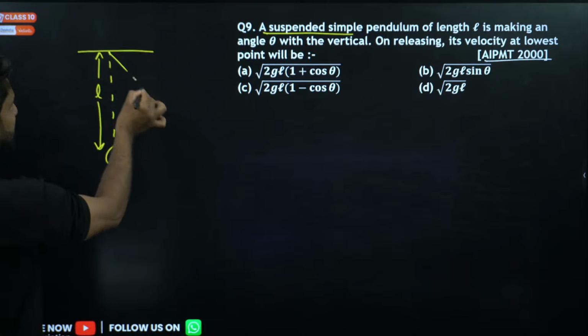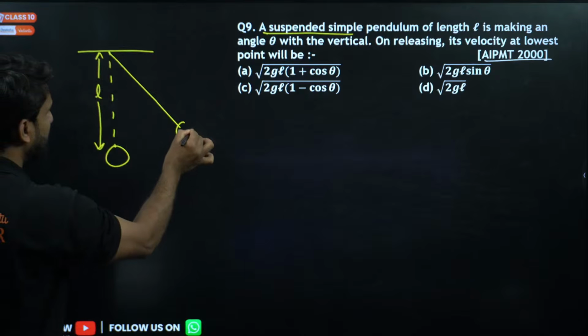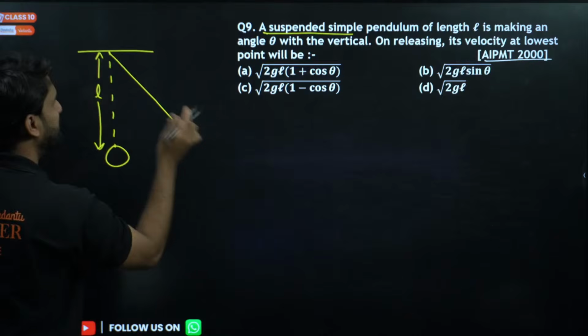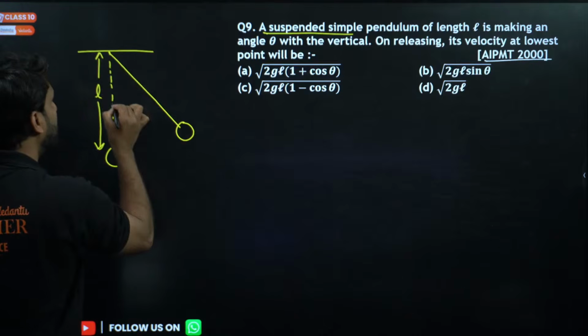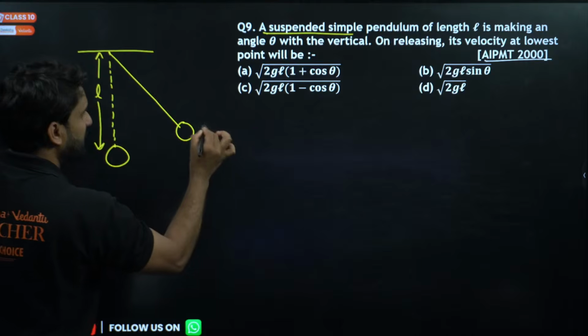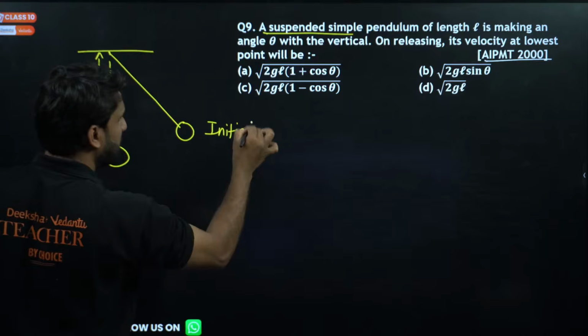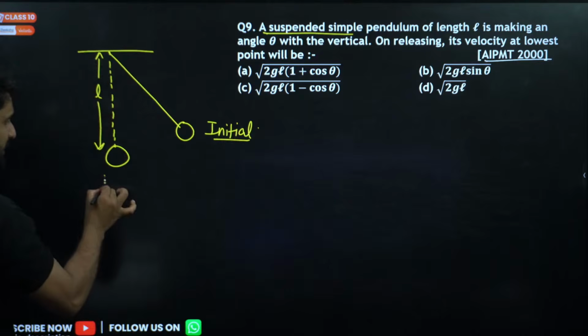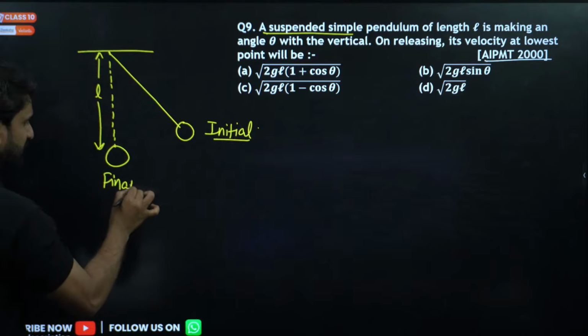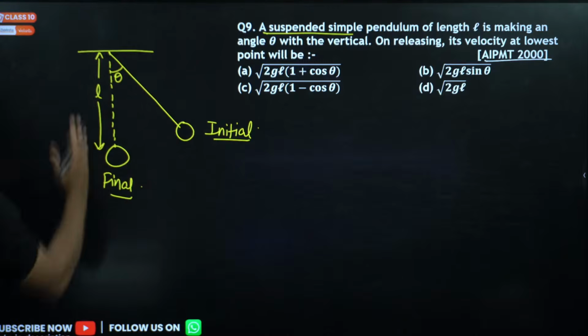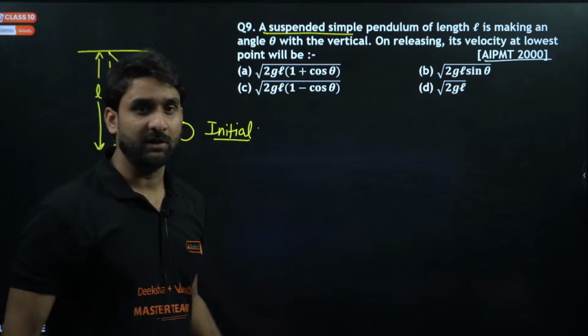It means initially, the simple pendulum was at this position. That's why I have drawn this by dotted line. This is the initial point, and this is the final point, and it was making angle theta with the vertical.